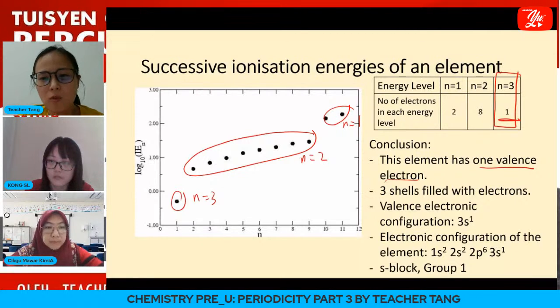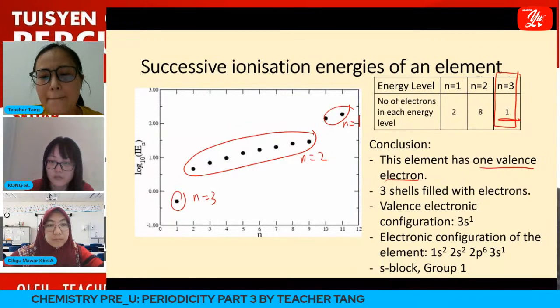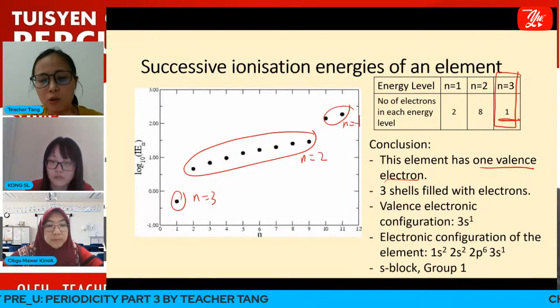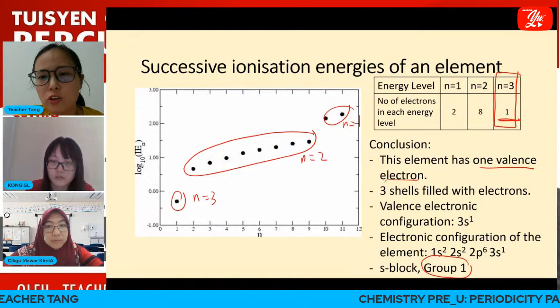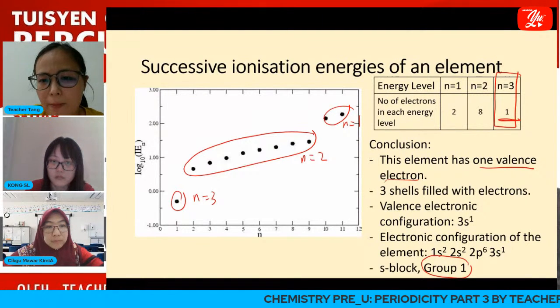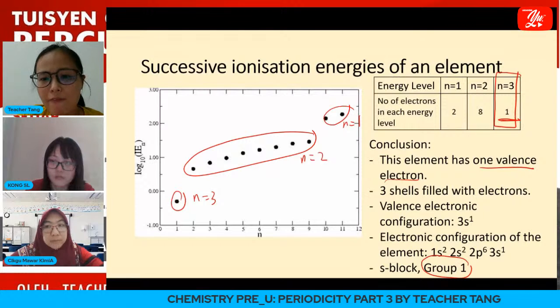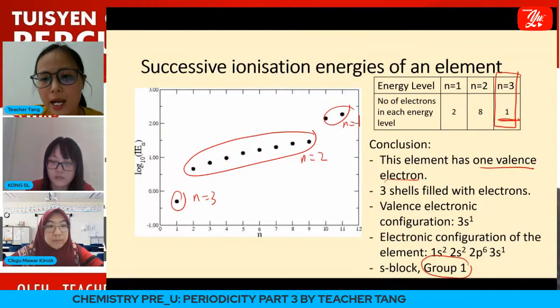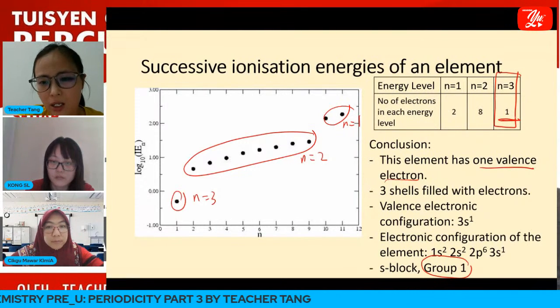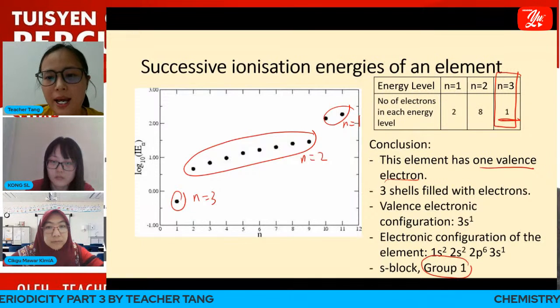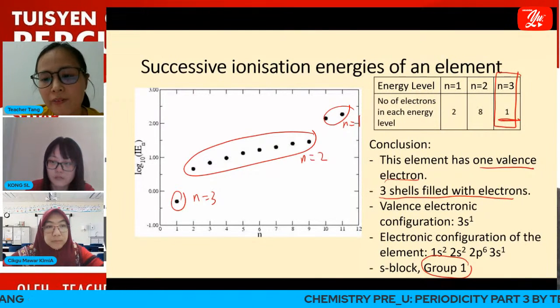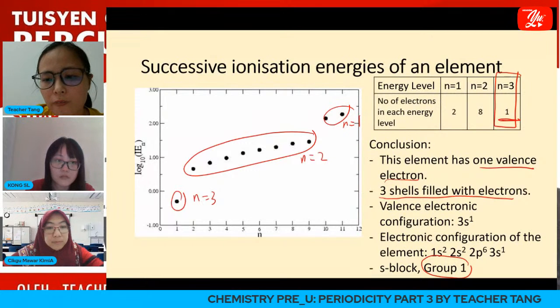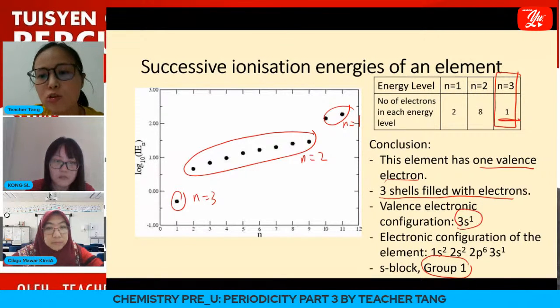If it consists of 1 valence electron, it must be a group 1 element. Remember, if 1 valence electron, it must be S block, and it has 3 shells filled with electron. Therefore, the valence electronic configuration is 3s1.